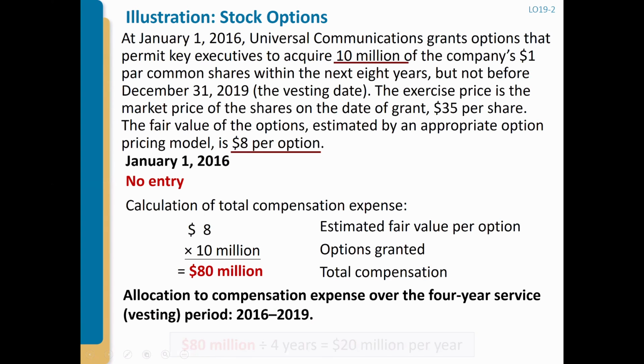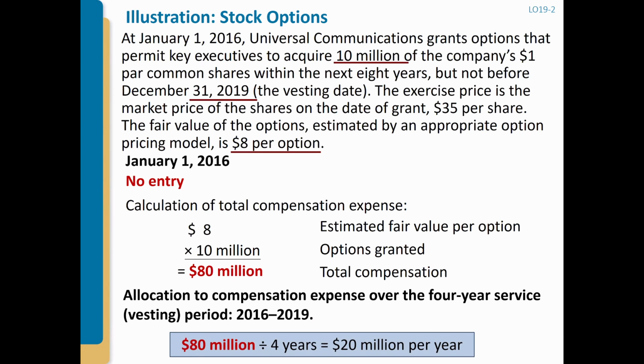But what if some people leave the company during that vesting period? Then they won't be able to receive those stock options or stock awards. We call that forfeiture.